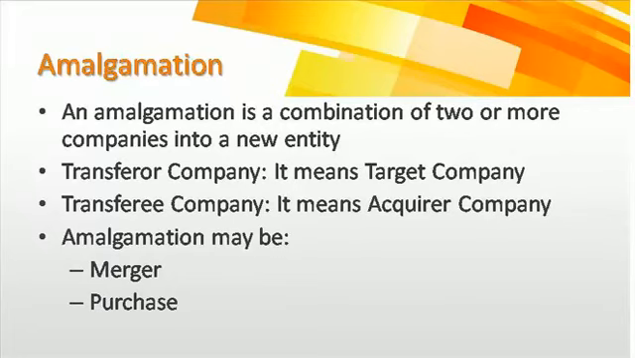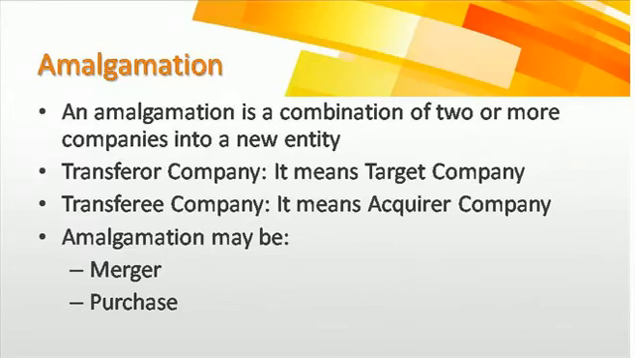Transferor company means target company. Transferee company means acquirer company. So it's just a different name. You should know very well which is the target company and which is the acquirer company in the numericals, so that you will not make any mistakes, because everything will be different for the target company and the acquirer company, and the treatment of the books of account and the transfer details will be different for target and acquirer. So it is important for you to recognize which is the acquirer and which is the target company. Amalgamation can be of two types, in the nature of merger and in the nature of purchase.